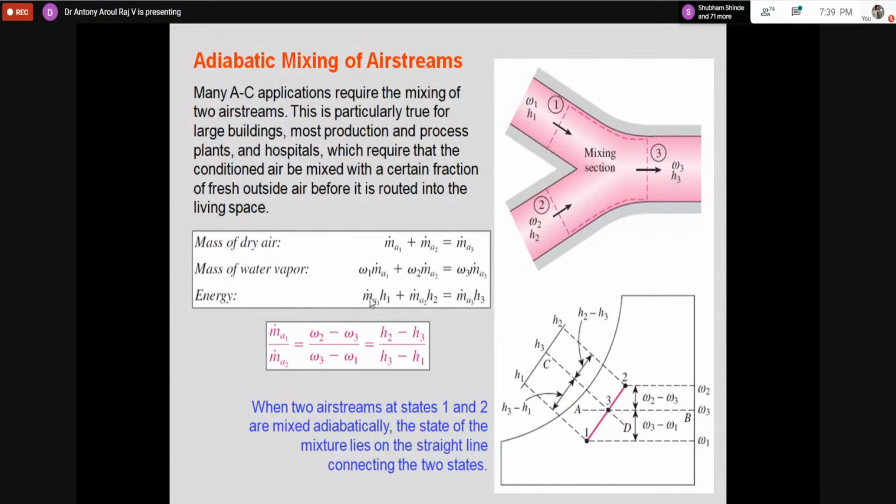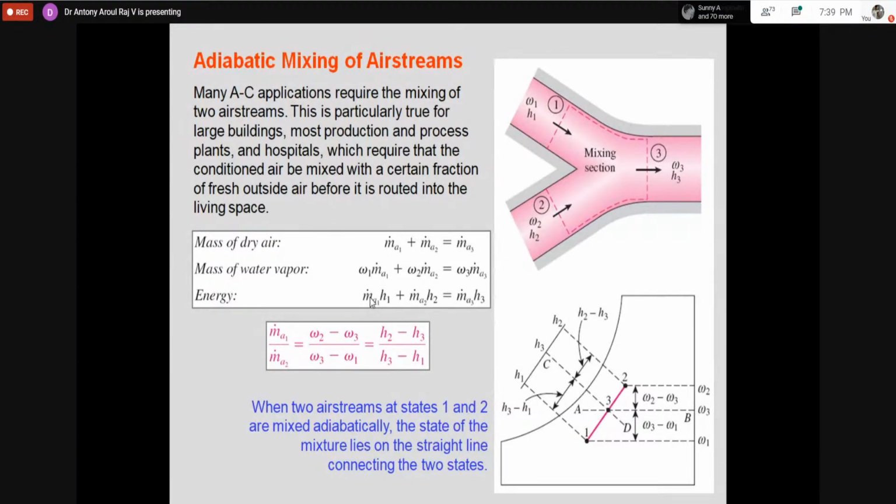Similarly, think like this also. I'm taking 99 kg of cold recirculated air, which is having less humidity, and only 1 kg per second of fresh air, which is having higher humidity. Now I am mixing both. What will be the resultant humidity?